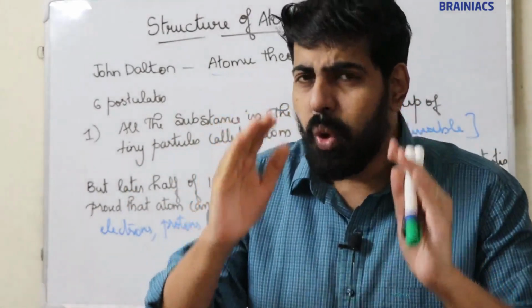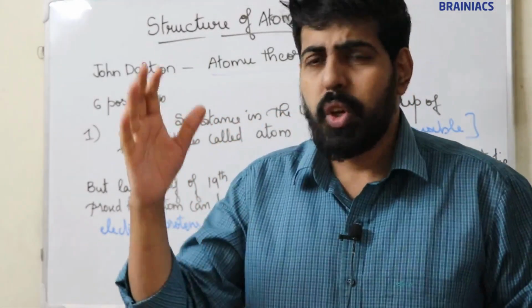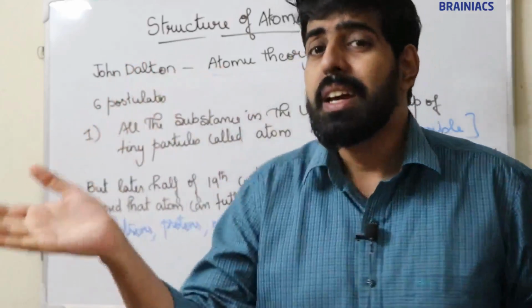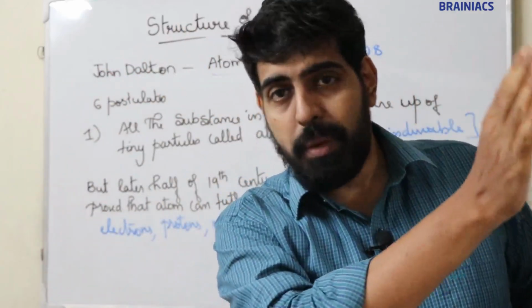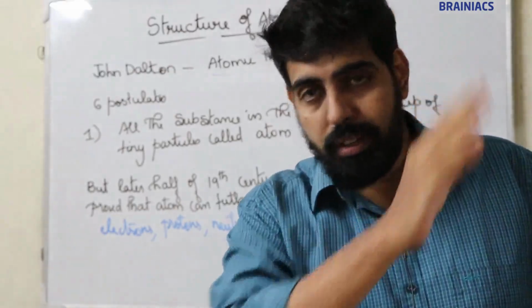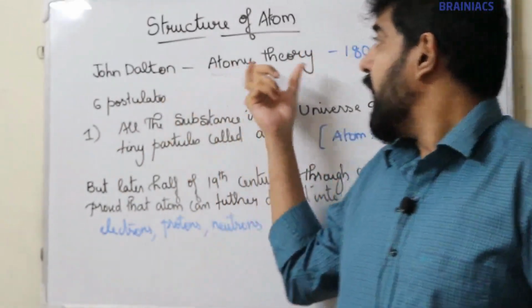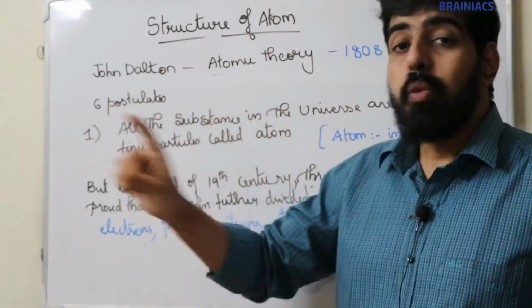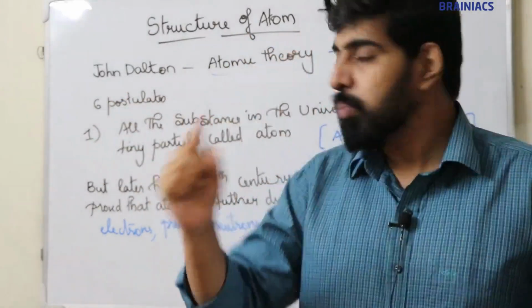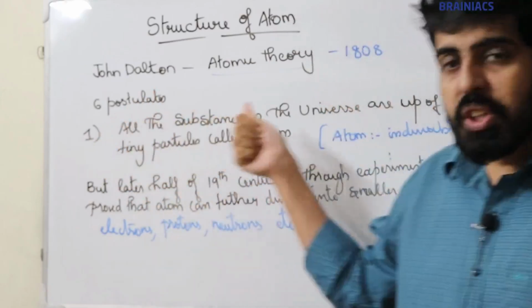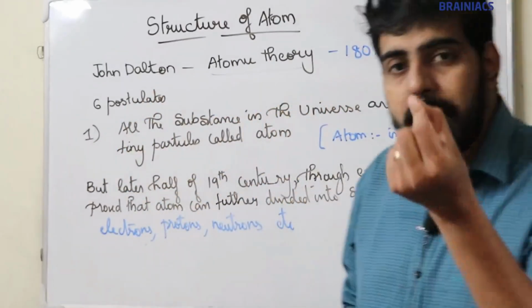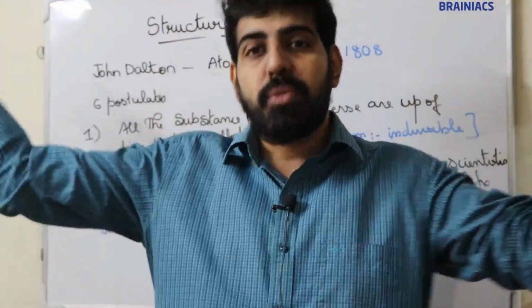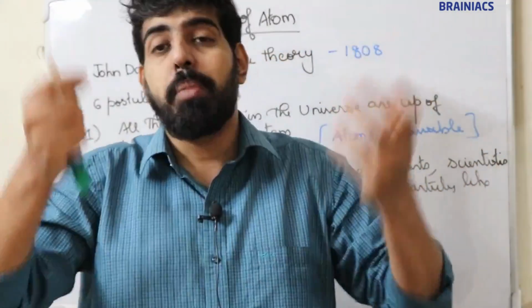I think already you know these postulates. You have already studied these postulates in Some Basic Concepts of Chemistry, 11th chapter 1. Okay, now according to John Dalton's atomic theory, there are 6 postulates. One among those postulates is all the substances in the universe are made up of extremely tiny particles called atoms.